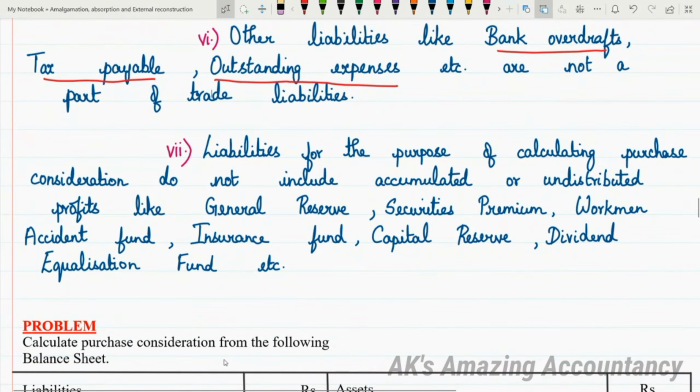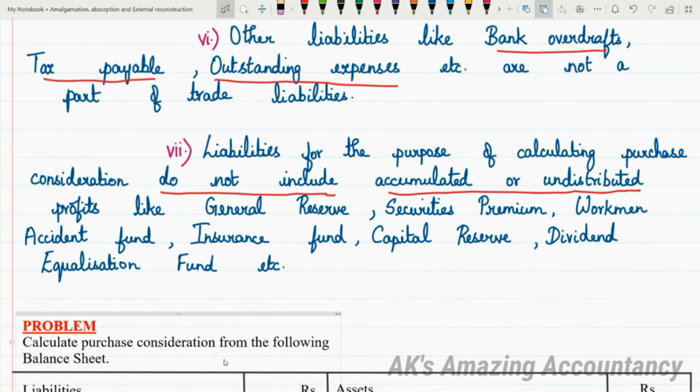Liabilities for the purpose of calculating purchase consideration do not include accumulated or undistributed profits. So liabilities taken over will not include accumulated and undistributed profits like general reserve, securities premium, workmen's accident fund, insurance fund, capital reserve, dividend equalization fund, etc. All this will not form a part of liabilities taken over.